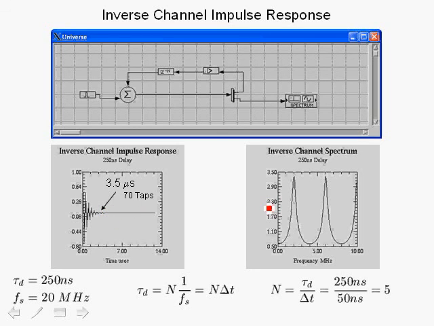If we look at the frequency response of this impulse response, we see this picture over here. Typically we'd have a two-sided spectrum over here, but we only show one side, and of course it's repeated. You'll notice the peaks here corresponding to the points, delta f, which is related to 1 over the time delay, 250 nanoseconds over here. And this is, of course, exactly the inverse of the multipath channel.